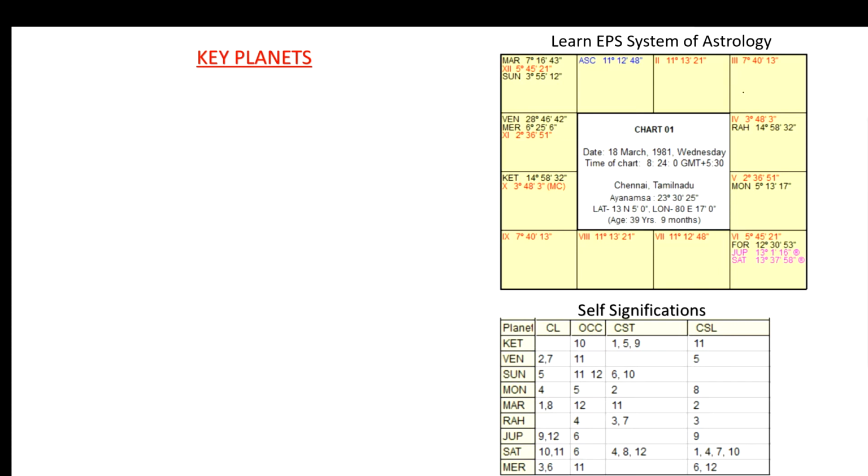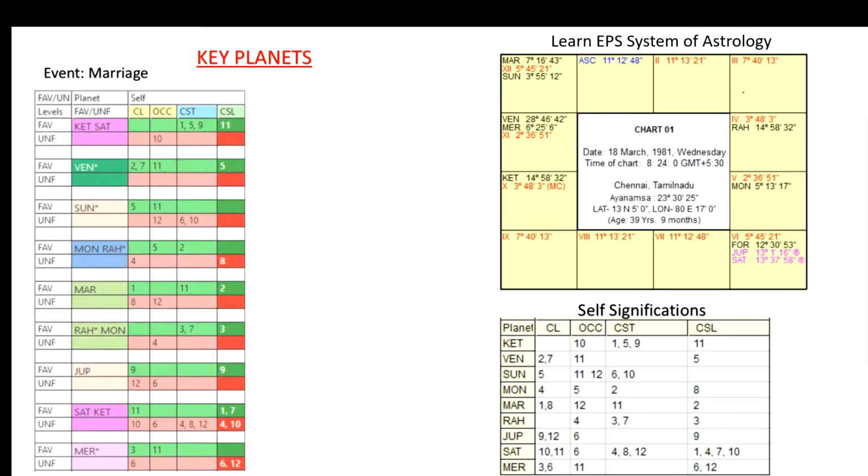In this self-signification, we can have both favorable and unfavorable houses together. To differentiate the favorable strength and unfavorable strength, if we have the favorable houses and unfavorable houses in separate rows, it will be easier for the analysis. For example, for the event of marriage, look at the tables on the left-hand side.